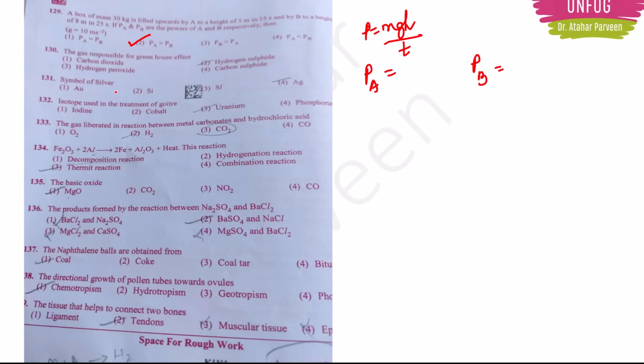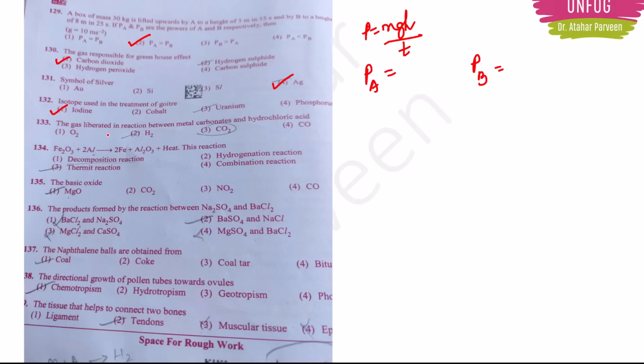Question number 130. The gas responsible for greenhouse effect. It is carbon dioxide only, right? Option 1. Next, question number 131. Symbol of silver. Such an easy question. Ag, right? Isotope used in the treatment of goiter. So actually iodine is used for treatment of goiter. Option 1 will be the correct answer.